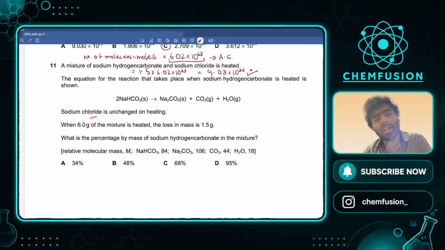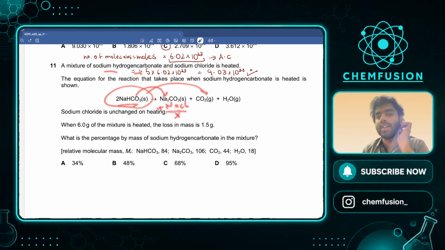Sodium chloride is unchanged on heating. Okay, nothing happens to sodium chloride. So something has sodium hydrogen carbonate, this one, and sodium chloride. When you heat it, इसे कुछ नहीं होता, ये ऐसे ही रहता है. This one gets heated and broken down into these 3 guys right here.